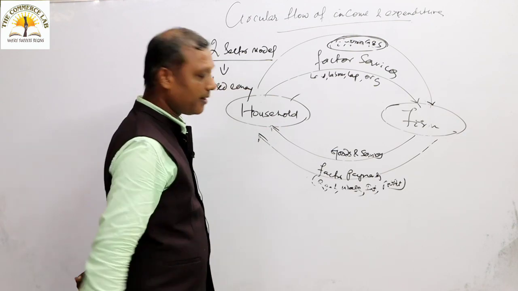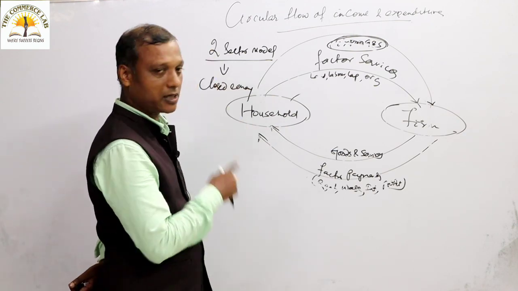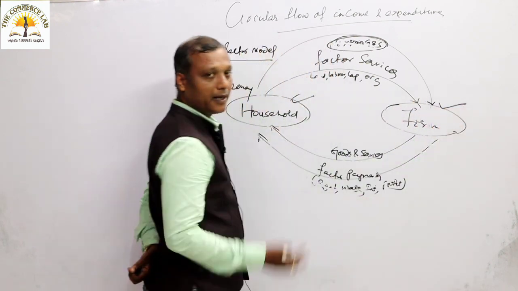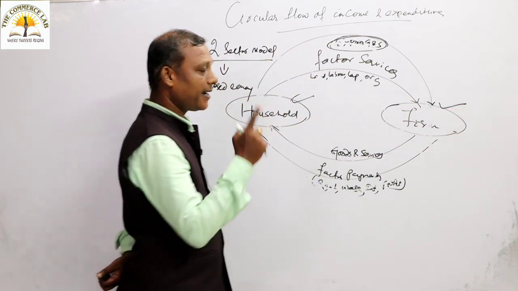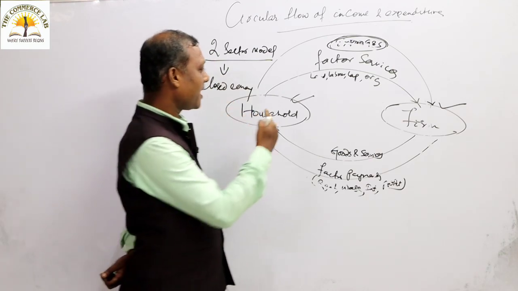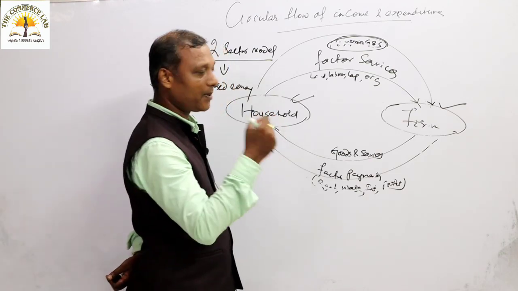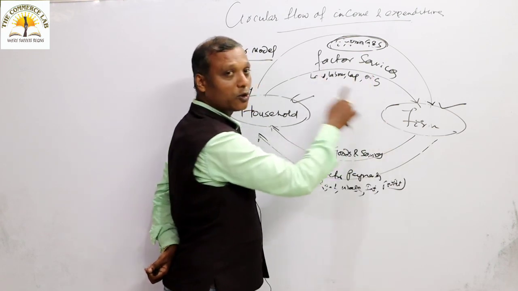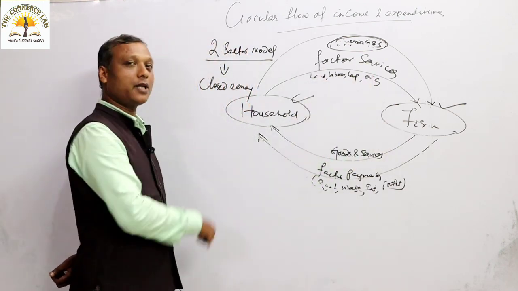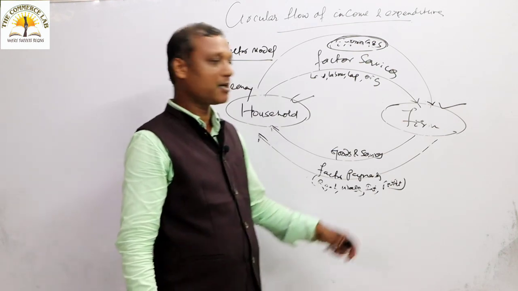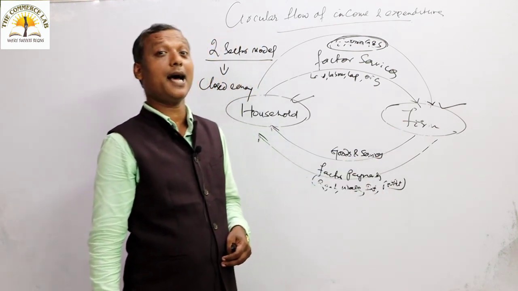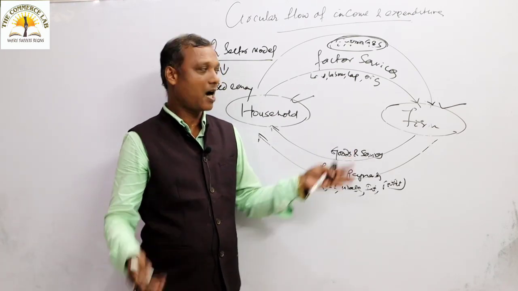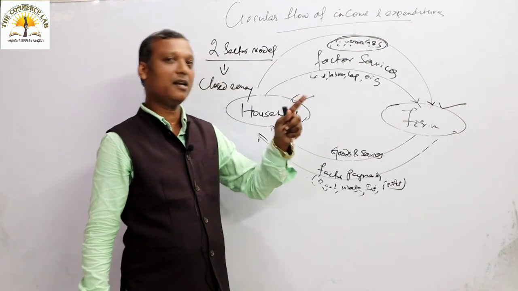Here we will sum up that in the circular flow of income and expenditure two sector model, there will be two agents. One will be your household, one will be your firm. Initially, the activity will start from the household sector, as the household sector supplies land, labor, capital and organization as factor services to the firm sector. You have already studied that the responsibility of the firm, the producer, lies in production. So after receiving the factors, now the firm will produce.